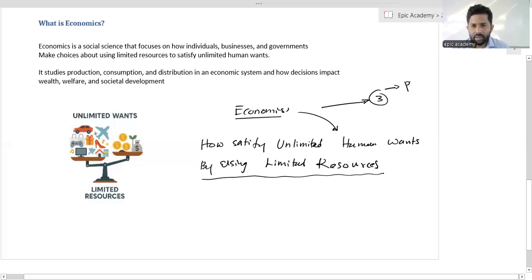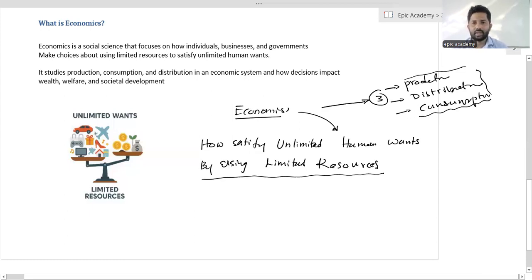First one is production. Second one is distribution. Third one is consumption. Those are the main basic activities related to the subject of economics.